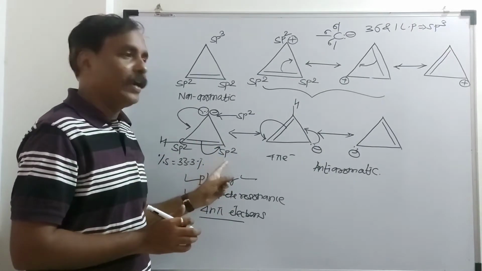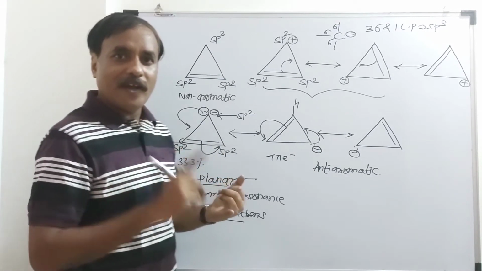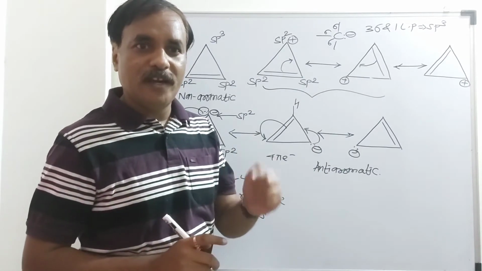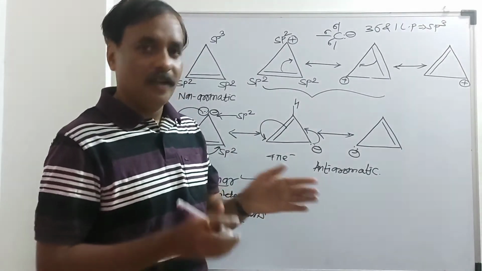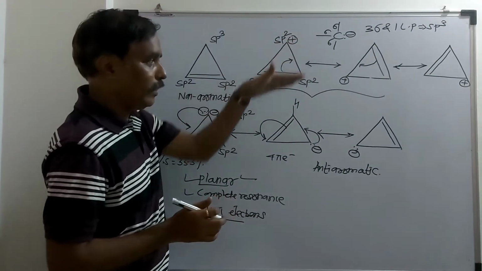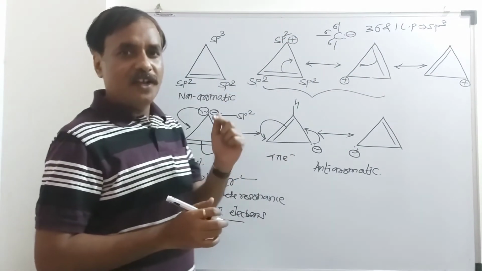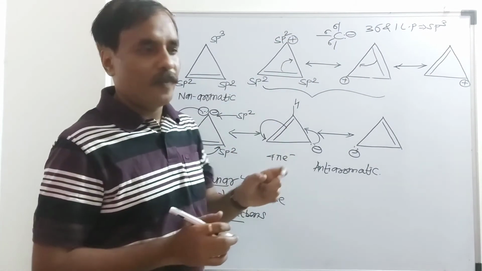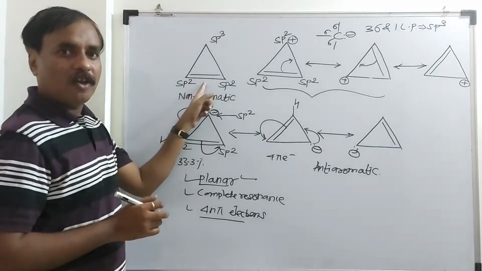So this is anti-aromatic. In the case of aromatic and anti-aromatic, there is a complete resonance and complete delocalization, as we have seen in the case of the cation and anion. And if there is no complete resonance, that is non-aromatic. This is an example of non-aromatic.